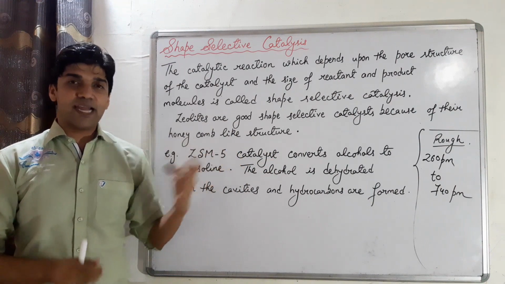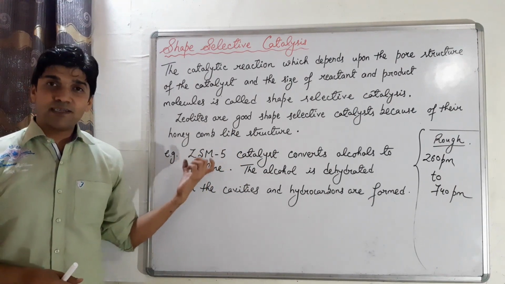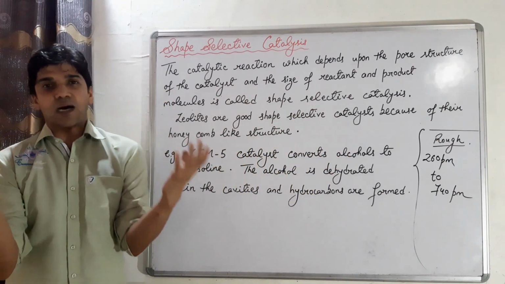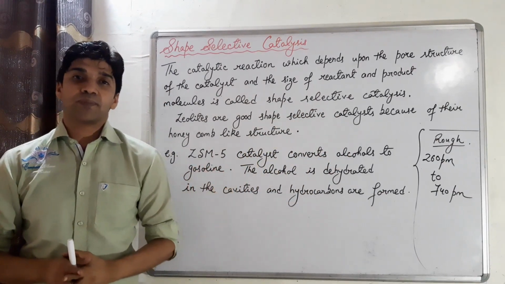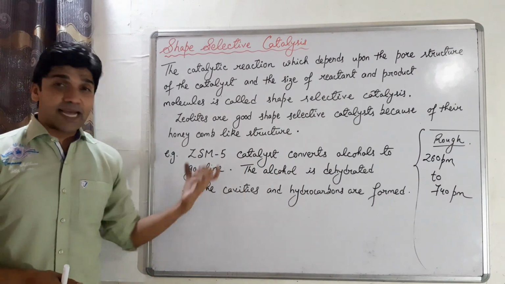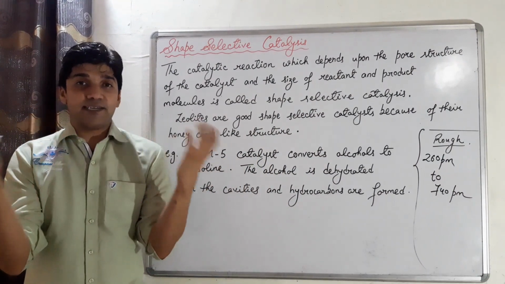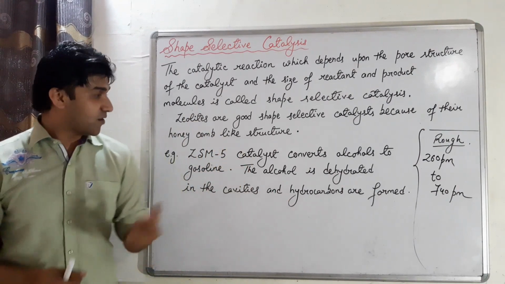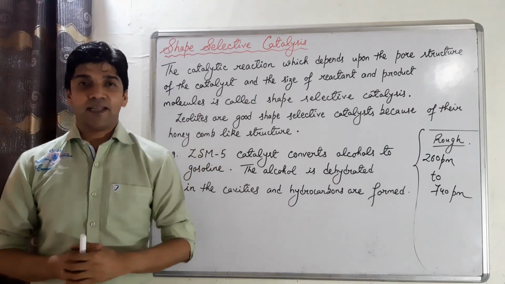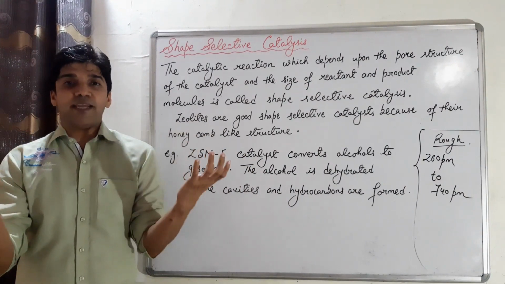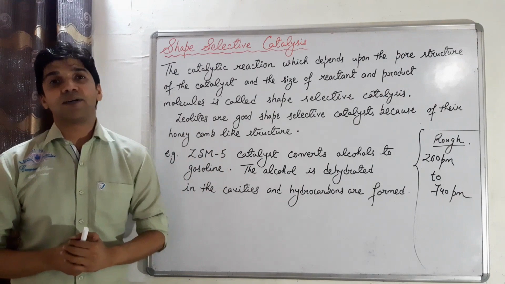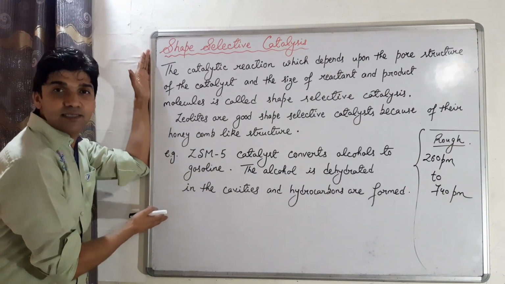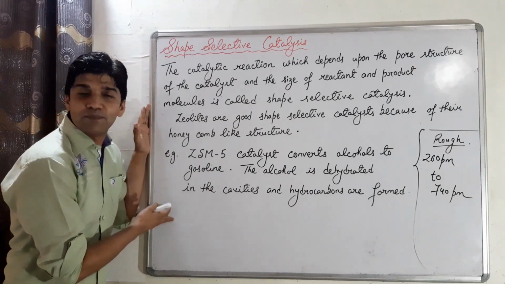It is a zeolite. What is its work? It is a catalyst which converts alcohols to gasoline. What is gasoline? It is a hydrocarbon with a high octane number. So in this case, the alcohol is dehydrated. Water molecules are removed from the alcohols in these cavities of ZSM5, and we have formation of gasoline, a hydrocarbon with high octane number. So that's about shape selective catalysis along with an example.